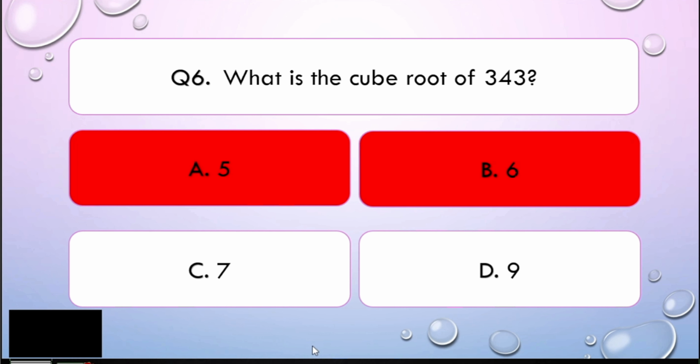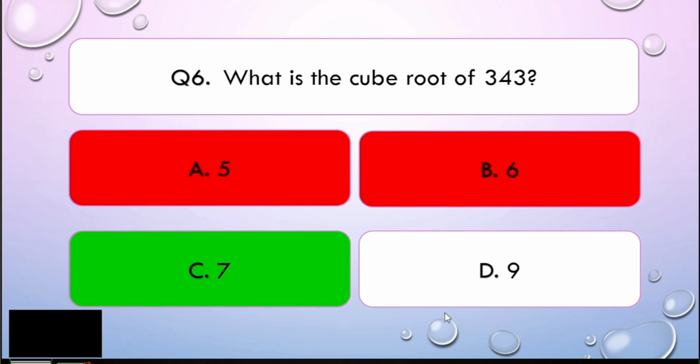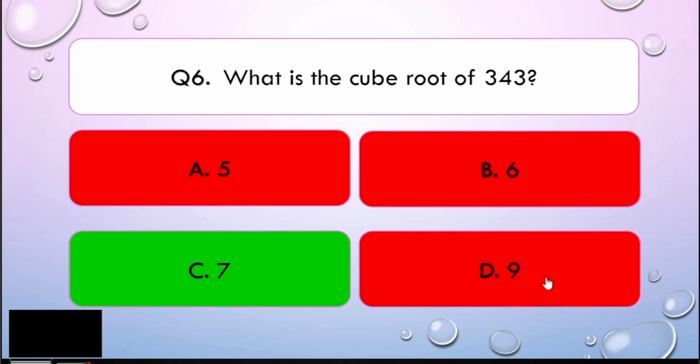How about 7? 7 times 7 is 49. 49 times 7, of course, 9 times 7 is 63. So as you can see, we already got the last digit from our question. So therefore, we know that 7 times 7 times 7 is 343. So letter C is the correct answer. Alright. Easy, right? Very easy, my dear math learners. I hope you got that one. Now let us go to question number 7.